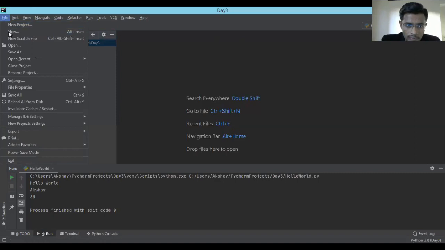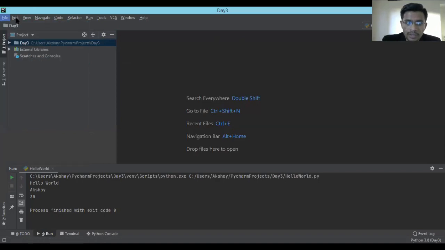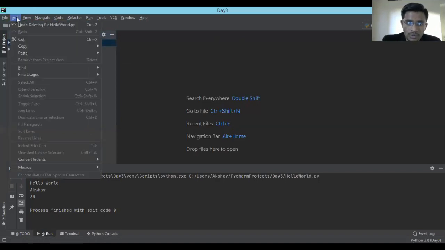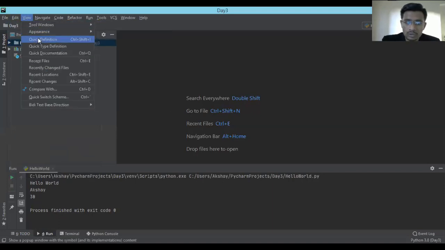From File, you can create a new project, you can create new files, and if you have any other project already done, you can open it from here. There are pretty much other options. You just go and check what all things are there, and from here you can edit things if you want, like cut, copy, paste, and all the other stuff. These are just for viewing the windows.